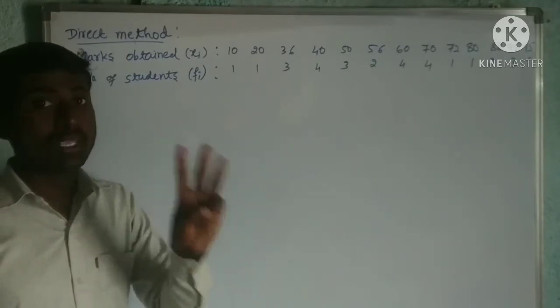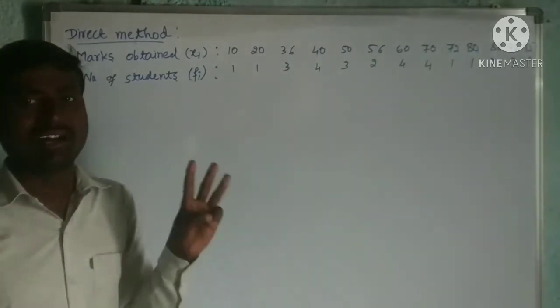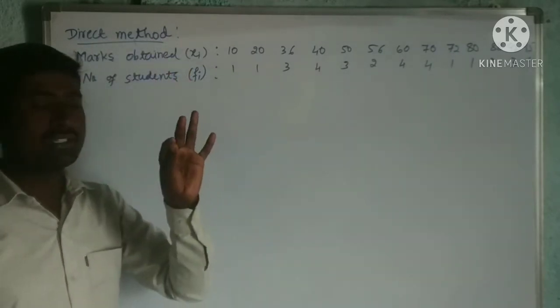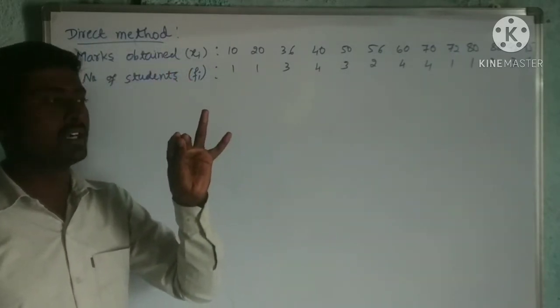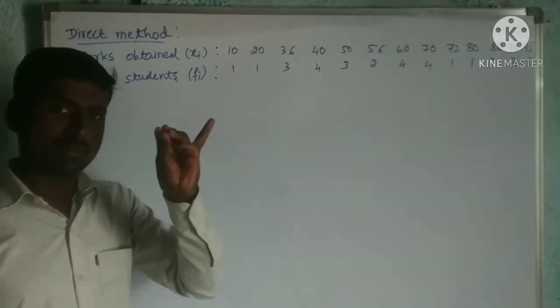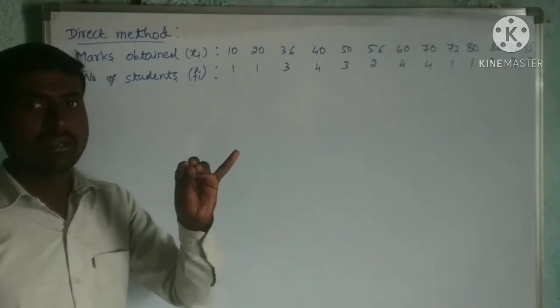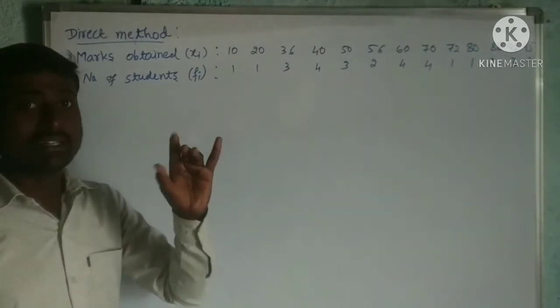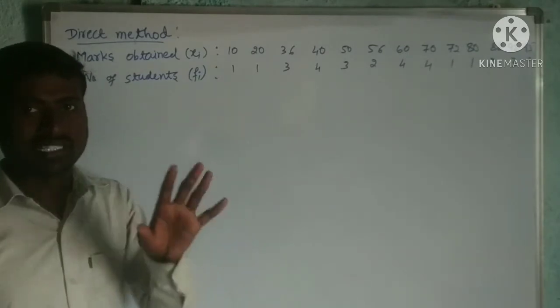First one is the direct method, second one is the assumed mean method, third one is the step deviation method. For your syllabus those three methods are there, but the step deviation method and assumed mean method may be excluded from your syllabus.